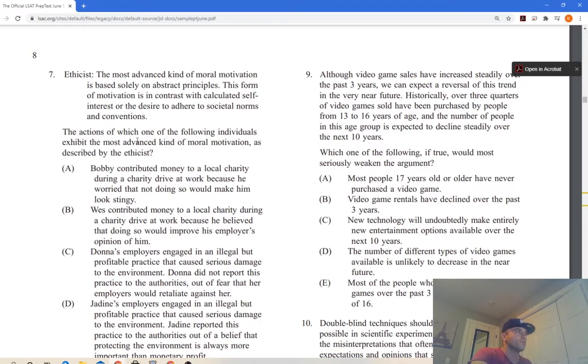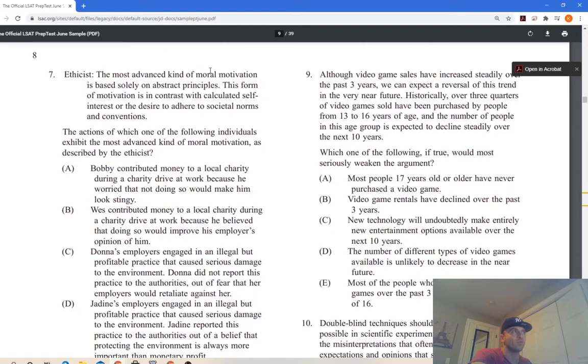The actions of which one of the following individuals exhibit the most advanced kind of moral motivation, as described by the ethicist? This is good. The English is going to be helpful here. So, the most advanced kind of moral motivation is essentially functioning as a subject, right? It's pretty long, and there are a lot of qualifiers. There's a determiner, most advanced, an adverb, and an adjective, kind of motivation. This is also functioning as an adjective, because moral motivation is just making it an interesting one.